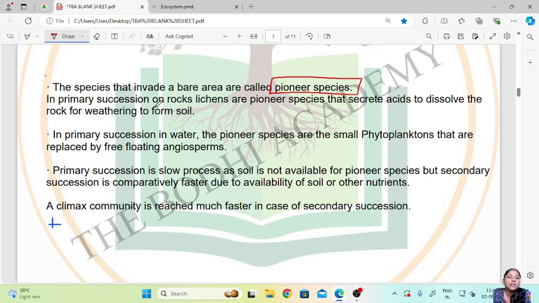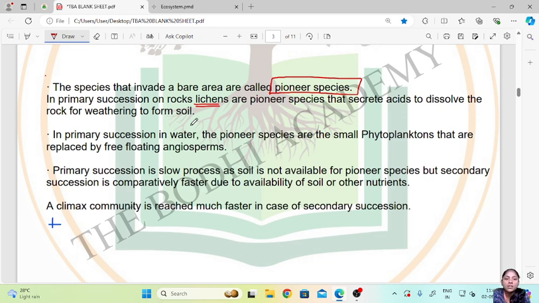So in primary succession on rocks, lichens are the pioneer species. The pioneer species on rocks are the lichens, which are a symbiotic association between fungi and algae. These species secrete acids to dissolve the rock for weathering to form soil. So basically these lichens will invade the barren area, that is the rocks. They will secrete some acids which will break down or dissolve the rocks to form the soil.